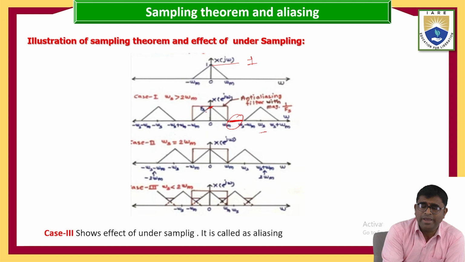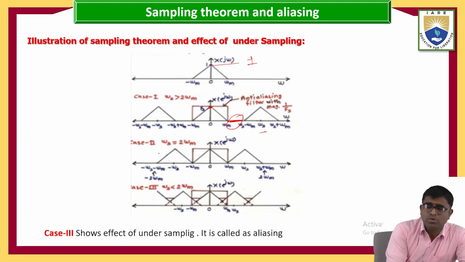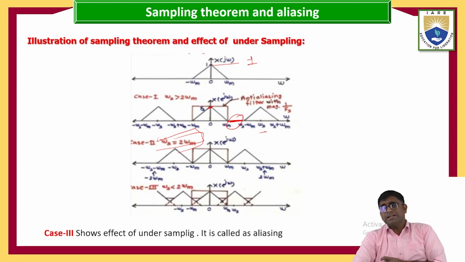Now for omega s equal to 2 into omega m, that is, the sampling angular frequency is equal to 2 times the maximum angular frequency. That is the sampling theorem statement.